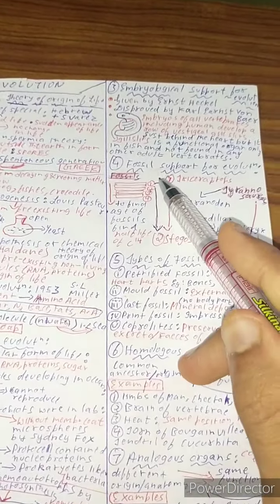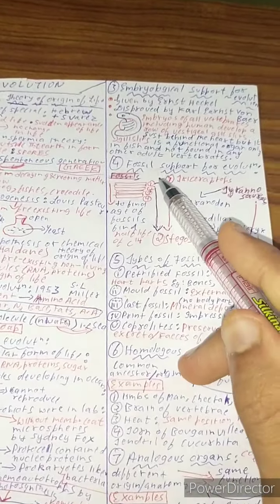Now what is cast fossil? Cast fossil is only the mineral deposit. Kinds of minerals of plants, coal, all the deposits are found. And what is print fossil? Print fossil is the impression of wings, leaves and stem, all kinds of impressions. But it is not similar to mould fossil. Mould fossil is only the external structure and print fossil is the impression of the wings and internal structures. And what are coprolites? Coprolites are the preservation of excreta, feces of organisms.